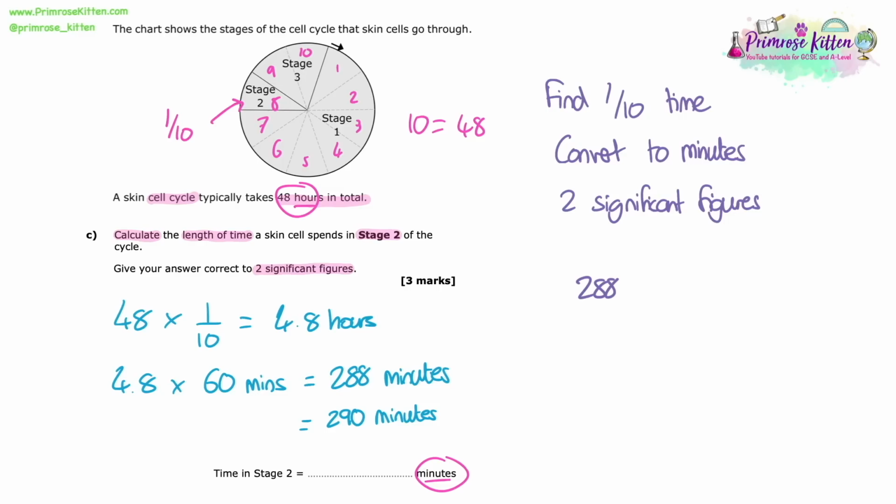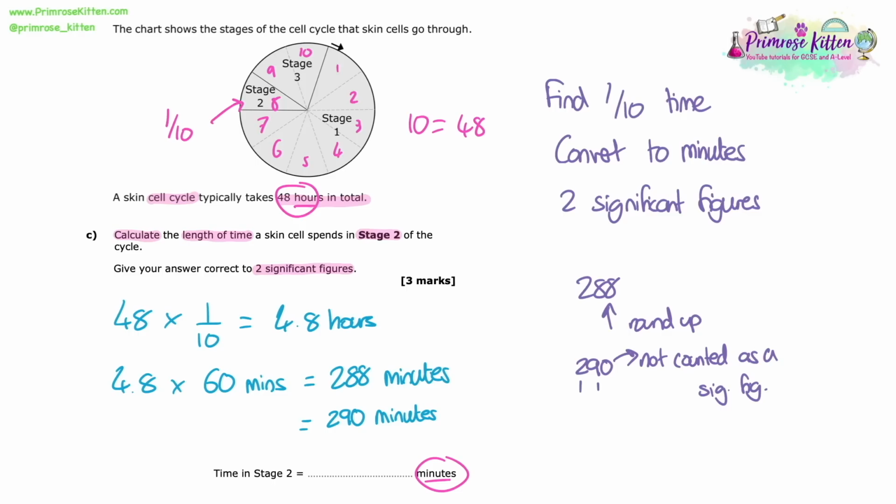If you're not sure, to get from 288, we know we have to round up because it's an 8, so it's above 5. If it was below 5, then you would round down. But we're going to round up and it's going to be 290 because the 0 on the end of 290 doesn't count as a significant figure, so therefore we've got 2 significant figures.